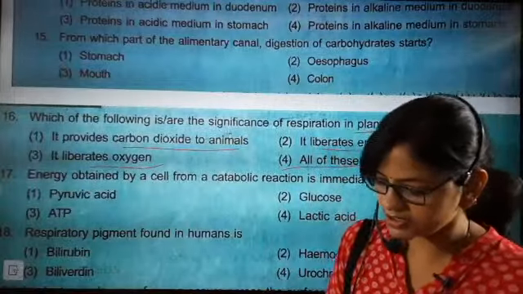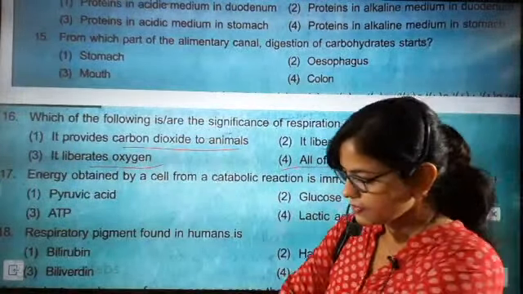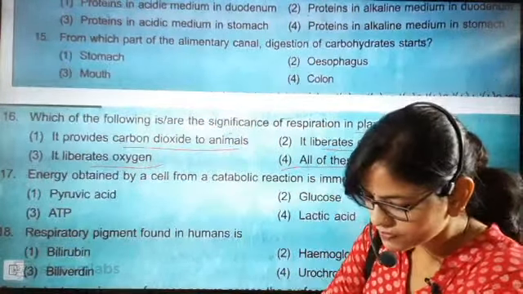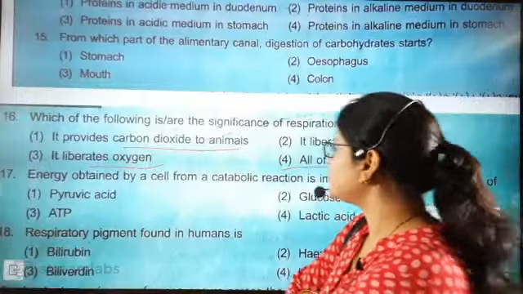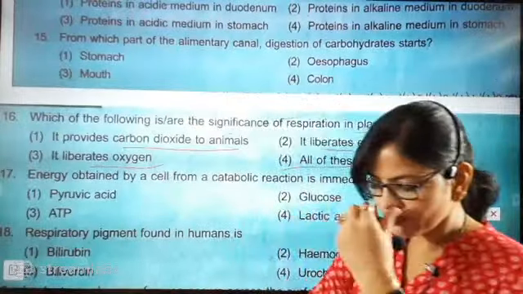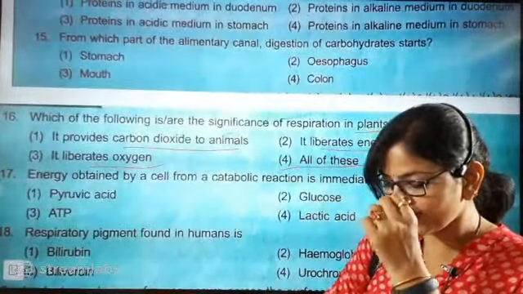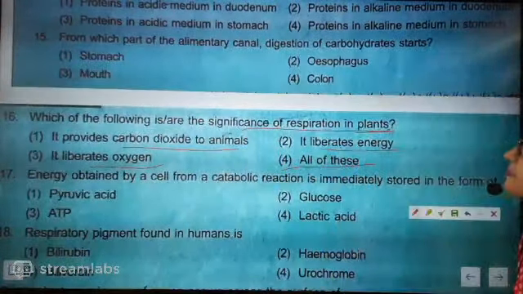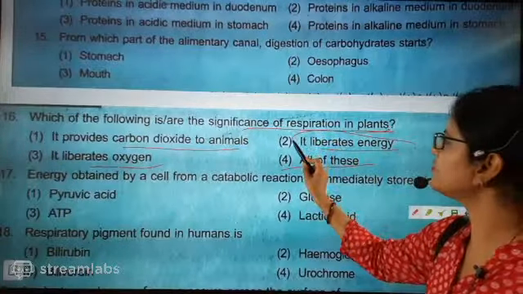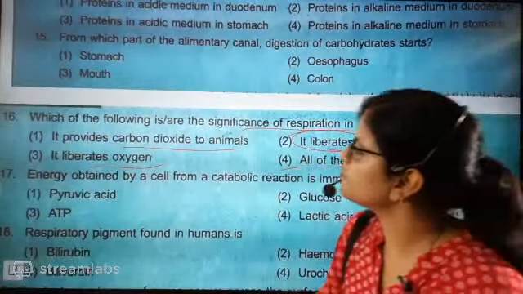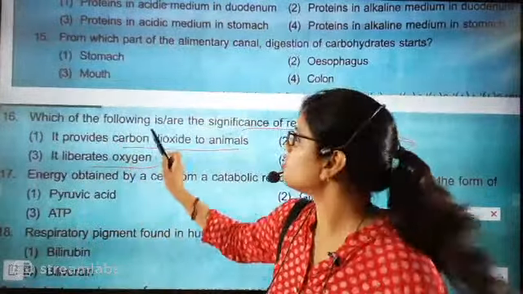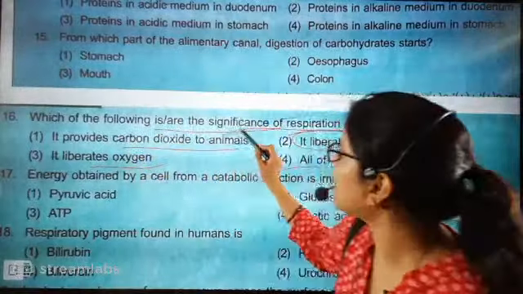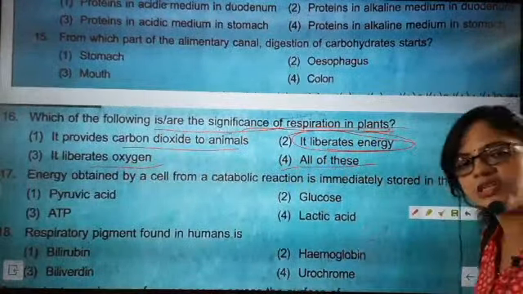Significance of respiration in plants. So what will be the 16th answer? Question number 4? The 16th answer is 4? No, I don't think all of this will be the answer. Never go for all of this; I am telling again and again. Significance of respiration: what is the significance? Now look here. Which of the following are or is the significance of respiration in plants?